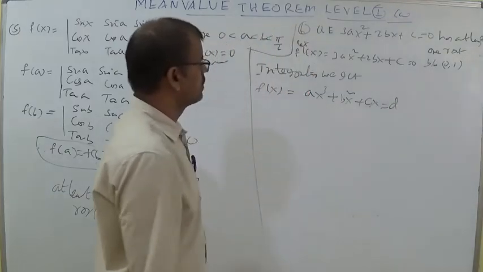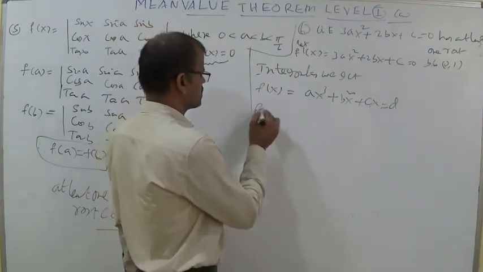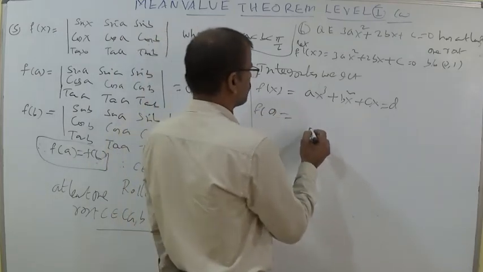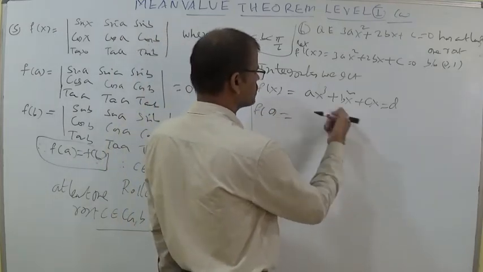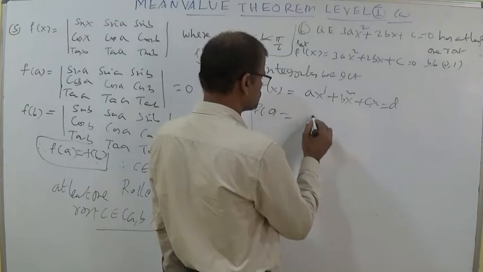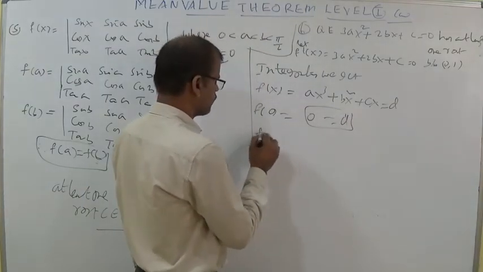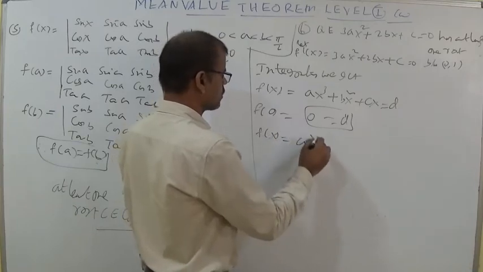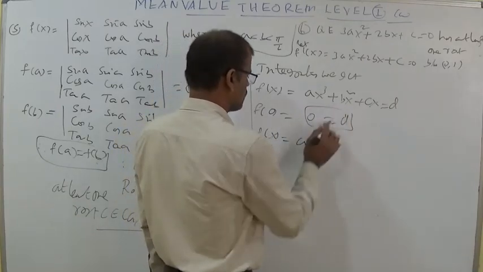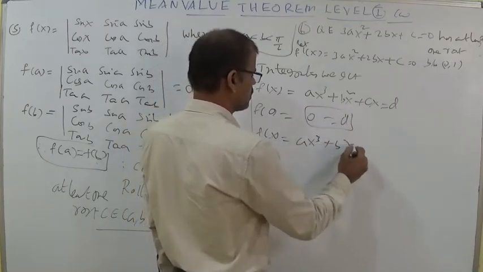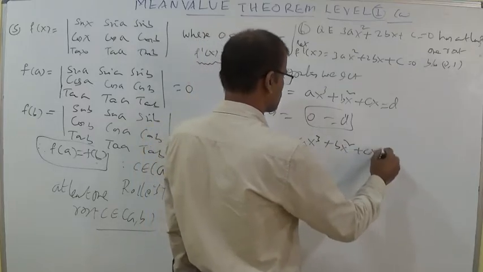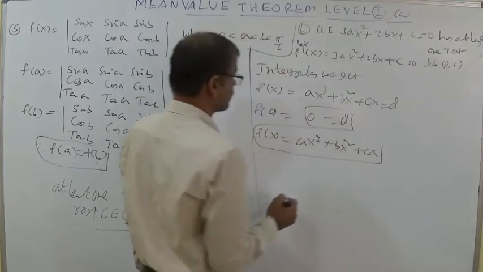Like the previous sum, if you put f of 0 equal to 0 plus 0 plus 0, it is 0 equal to d, so the constant is 0. So f of x is ax cube plus bx square plus cx.